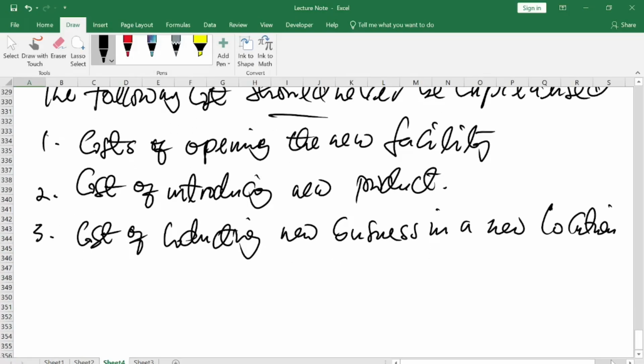Don't go and capitalize the cost that you are going to bear for conducting new business in a new location. It is also not allowed, right?